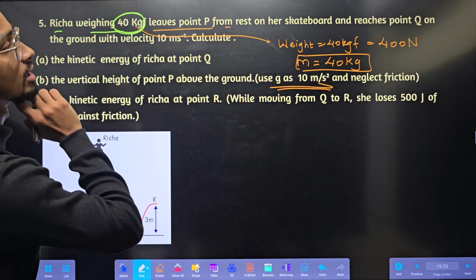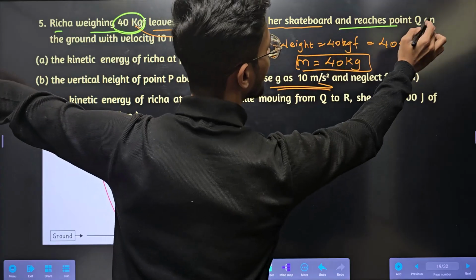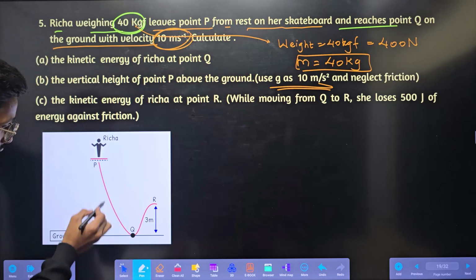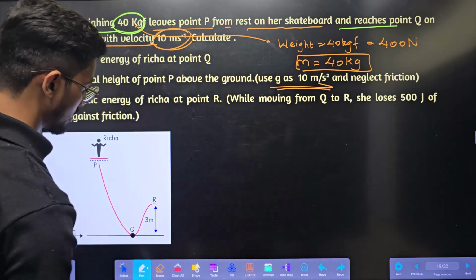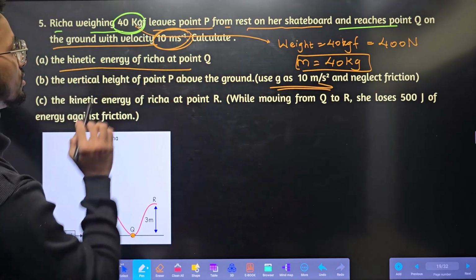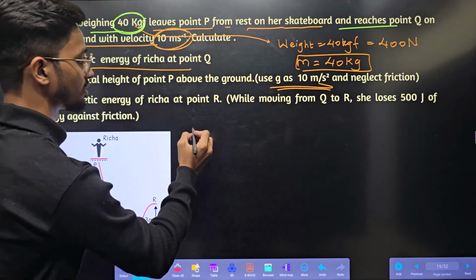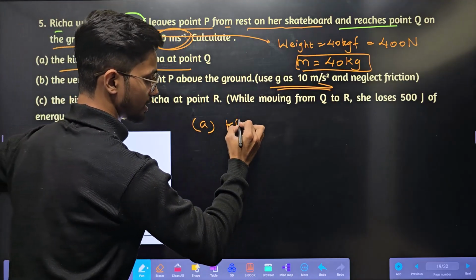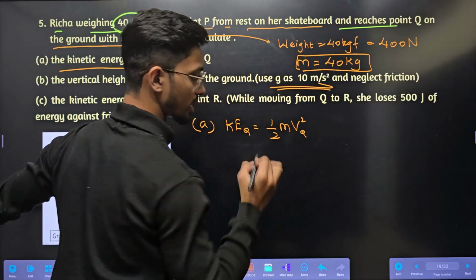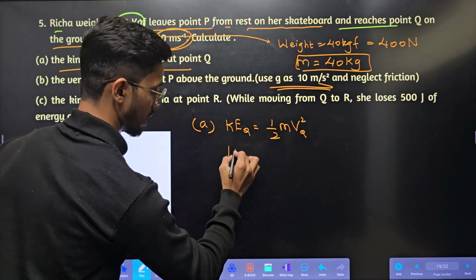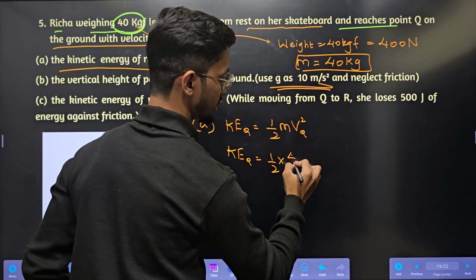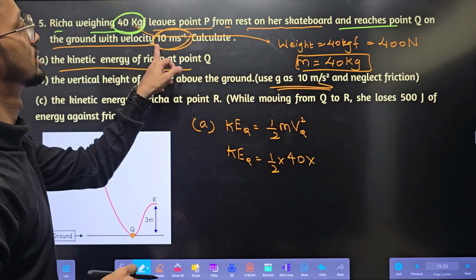Point P. Okay. She rests on her skateboard and reaches point Q from the ground with a velocity of 10 meter per second. She'll reach point Q with a speed of 10. Calculate the kinetic energy of Richa at point Q. Let us calculate one by one. Kinetic energy at Q is half m velocity at Q square. So kinetic energy at Q will be half into mass 40 kg into velocity at Q, 10.